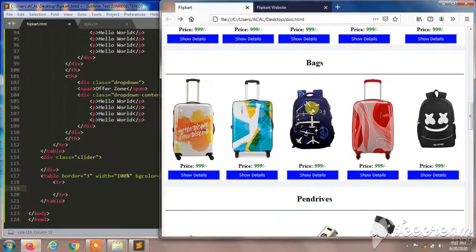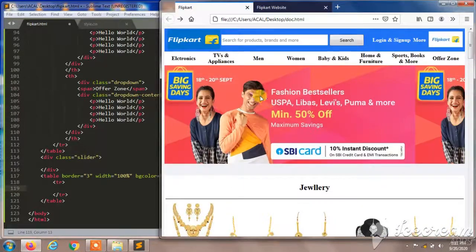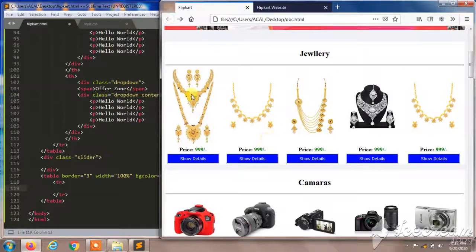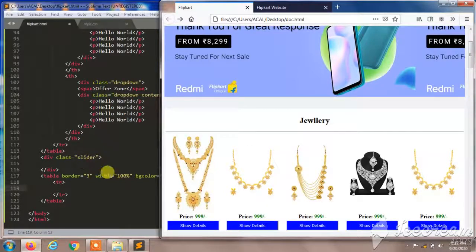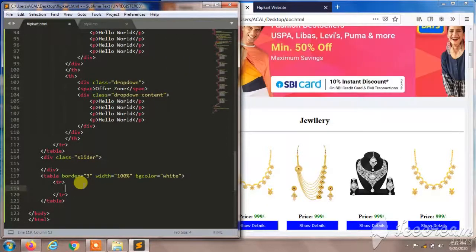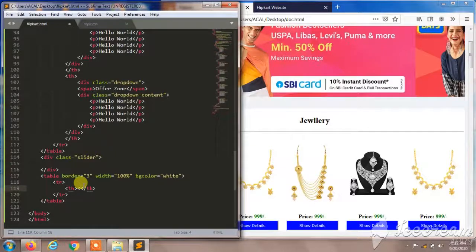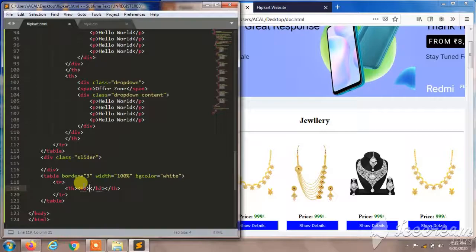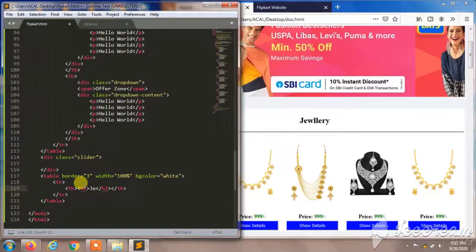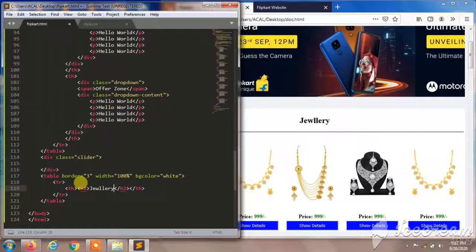In the TR we can give TH, so we can divide each section separately, and here I'll create TH, and in the TH I'm going to give my image. Sorry, before that I need to give the jewelry name at the top, so I'll give it as jewelry in H2 tags.